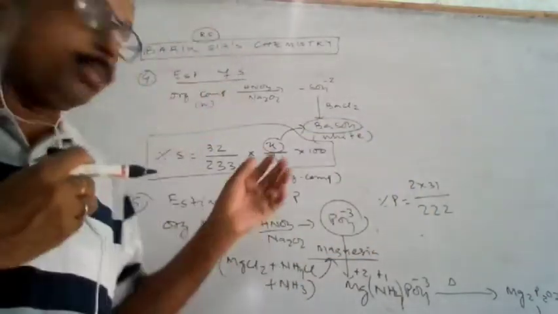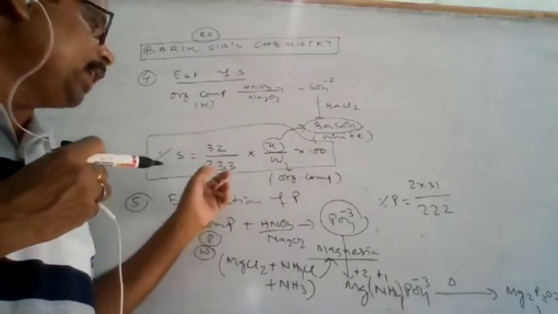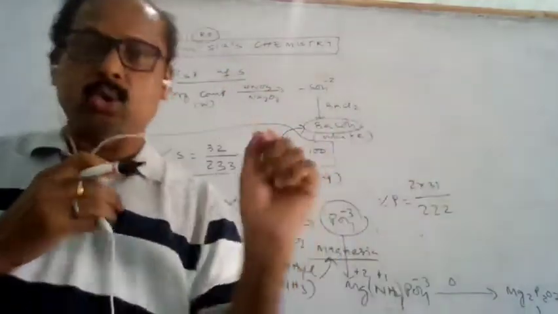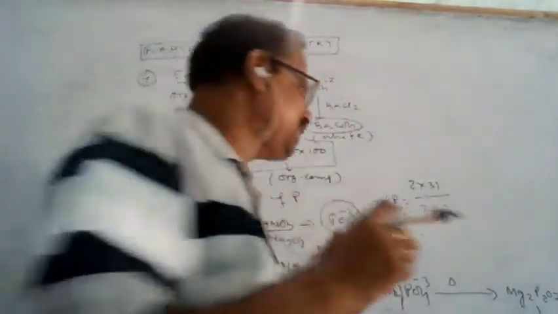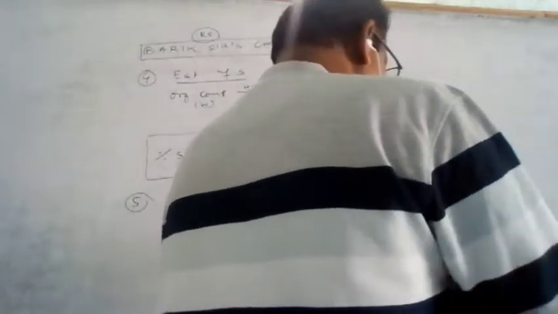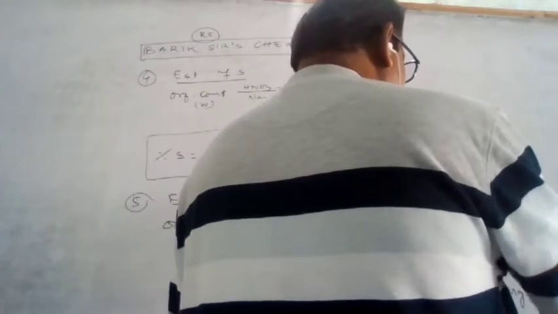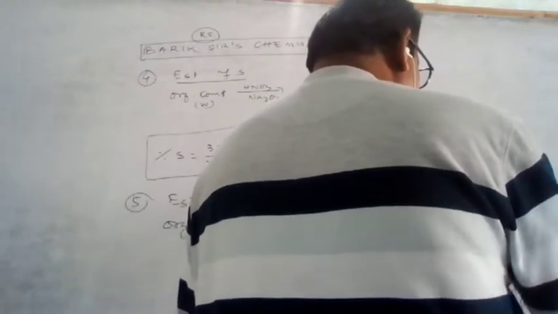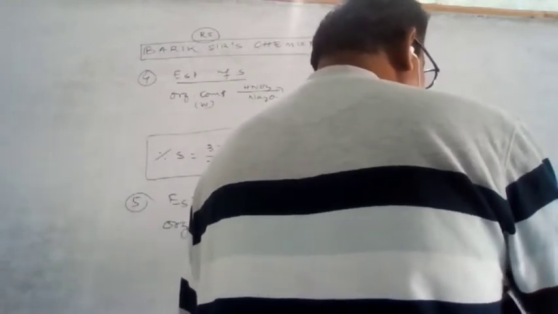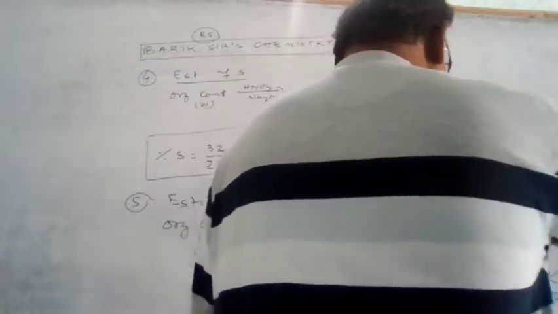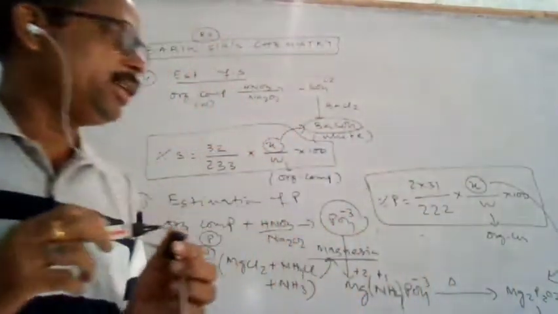In sulfur estimation, barium sulfate is 233, and this is 222, which will be easier to remember. So the percentage of phosphorus is x, the mass of magnesium pyrophosphate divided by W into 100, where W is the mass of organic compound. This way the phosphorus estimation is possible.